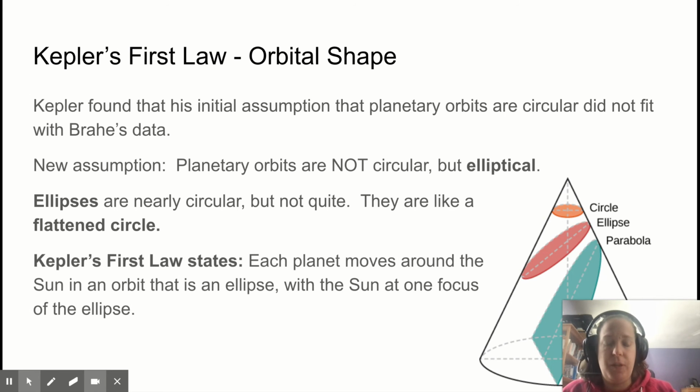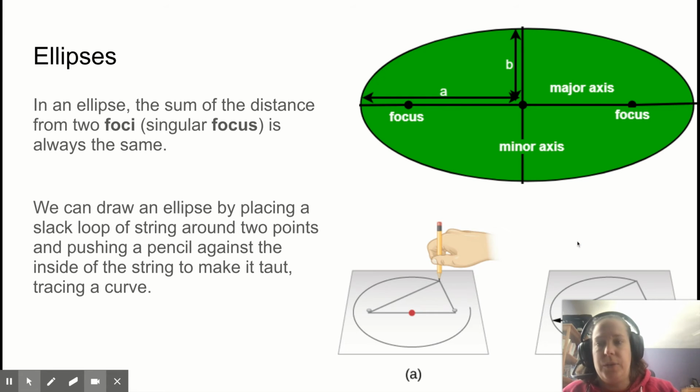So Kepler's first law states that each planet moves around the sun in an orbit that is an ellipse, with the sun at the focus of one of the ellipses. And we'll talk about what a focus is in a second. There's one right here. So here is an ellipse. An ellipse has 2 foci.